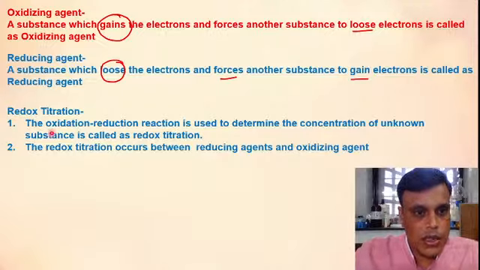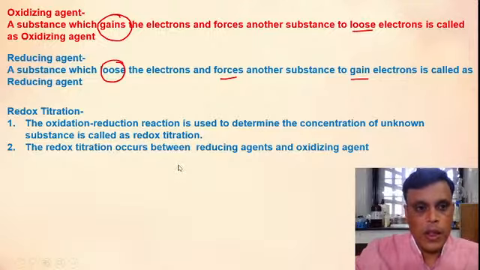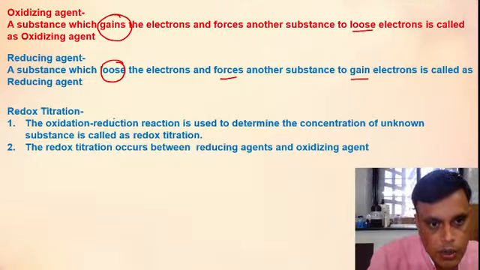The oxidation reduction reaction is used when the oxidation and reduction reactions are together. Together it is called as a redox reaction.